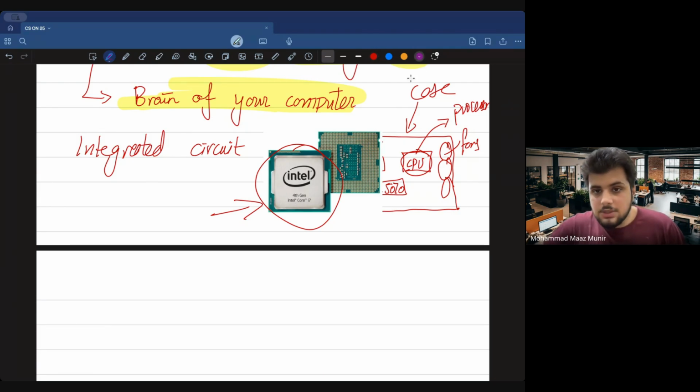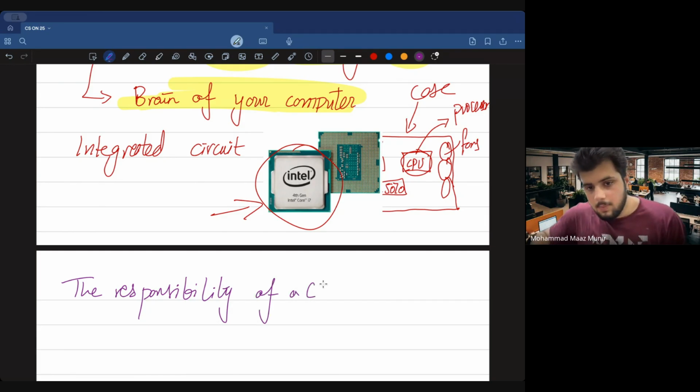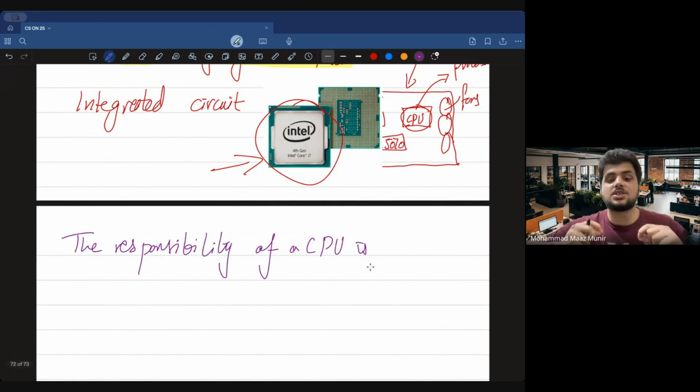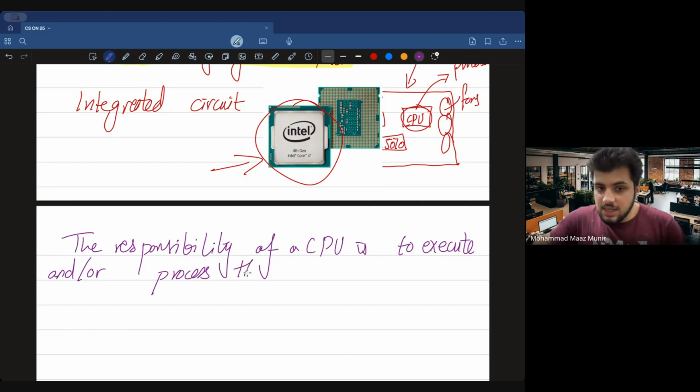So let's write that down. The responsibility of a CPU is to execute and process all the instructions and data in a computer application. We'll discuss that in just a moment. So the responsibility of a CPU is to execute, firstly, and or process the instructions and data in a computer program.